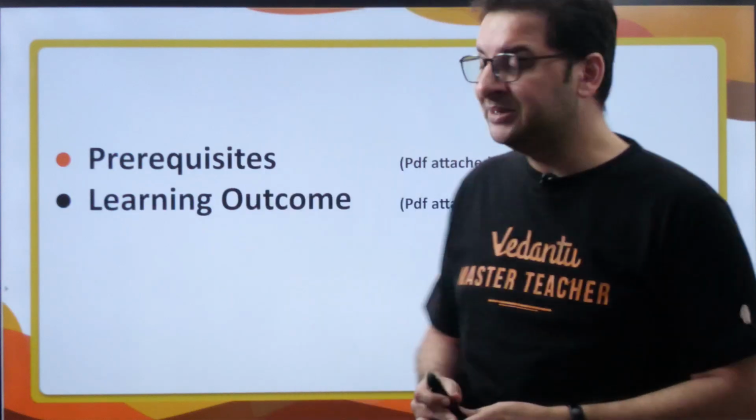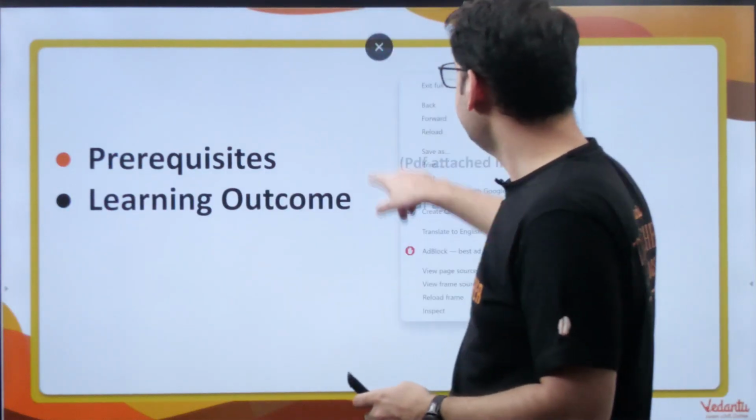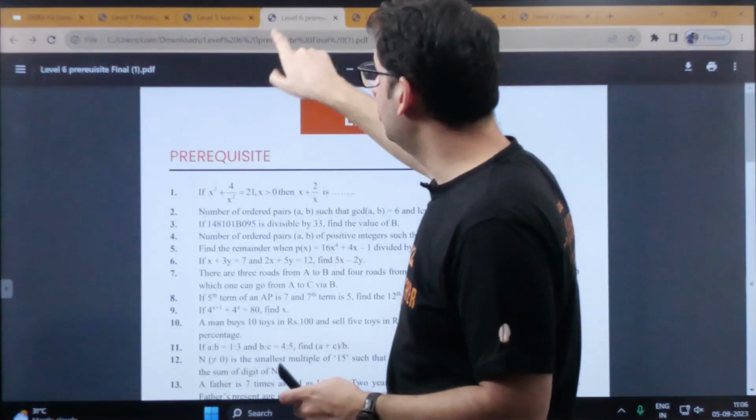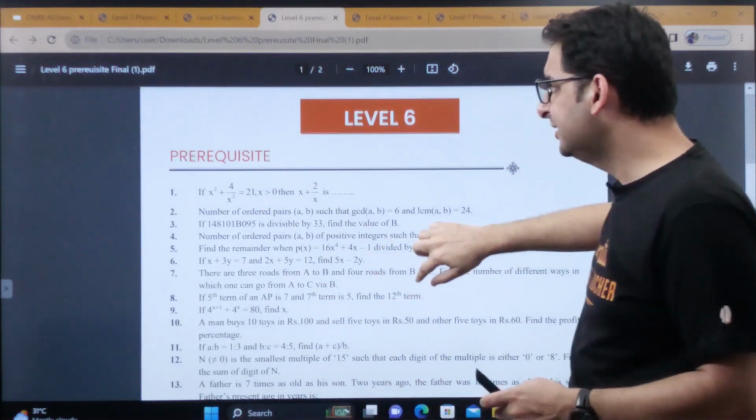So what are the prerequisites and learning outcomes? Again, these documents are also there in the description, you can check. So this is the prerequisite.